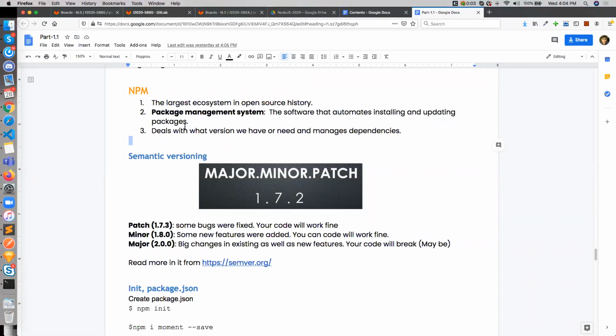So there are two main things I mentioned here. The package management system helps you install and update packages whenever you want in your application, right? Another thing is you can maintain and manage the versions and dependencies. Each module may contain multiple dependencies inside it. Whenever you install any module, you can see that specific module also has its own package.json, which is again dependent on other modules' dependencies. Just like your project, this is also another project, right? So we can manage everything from there.